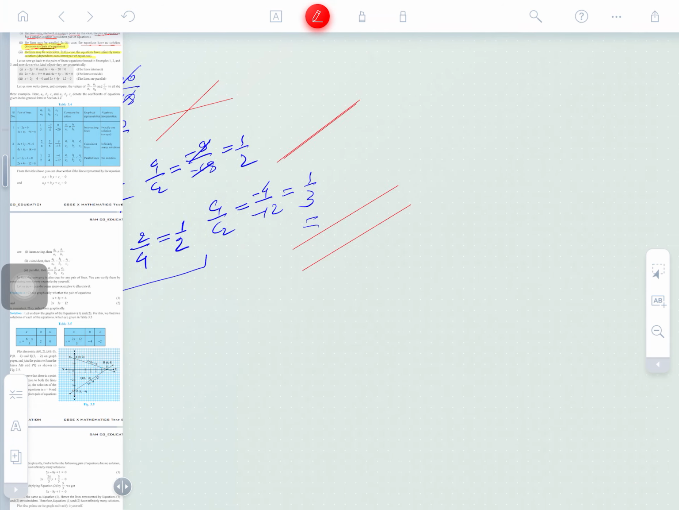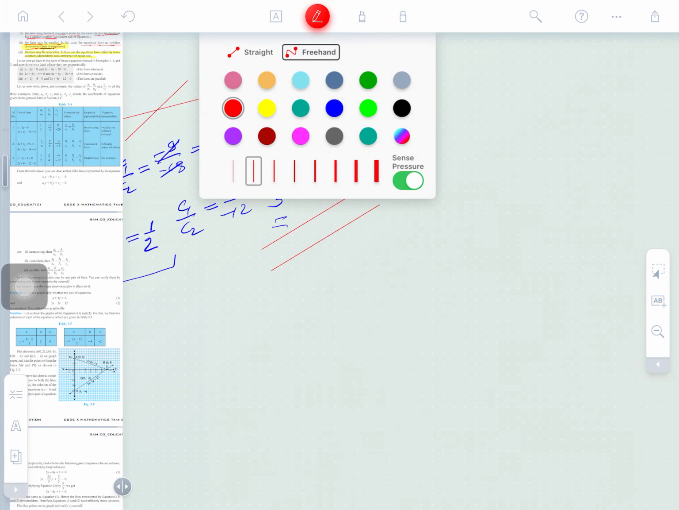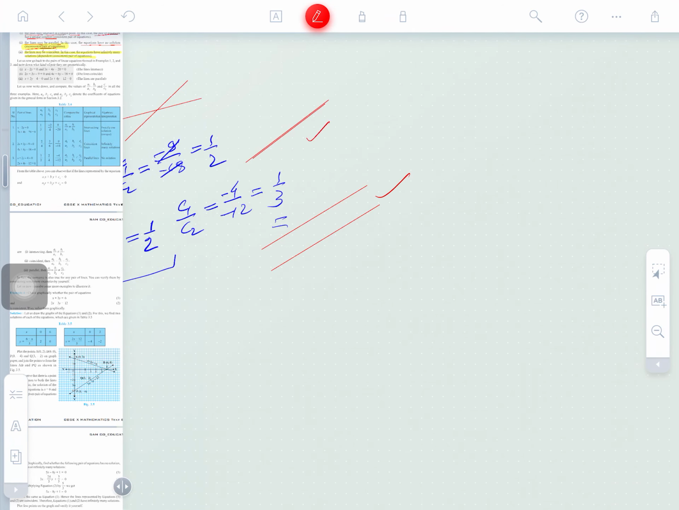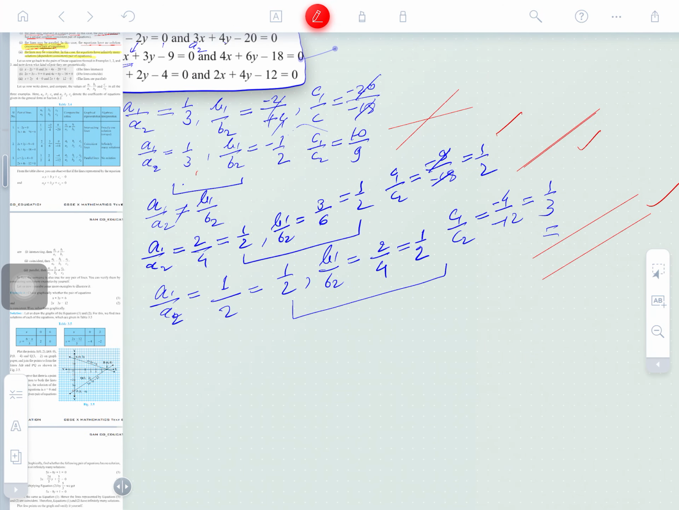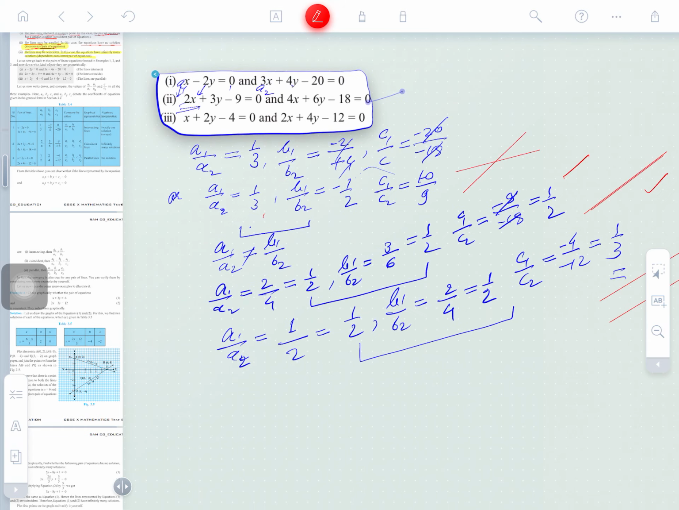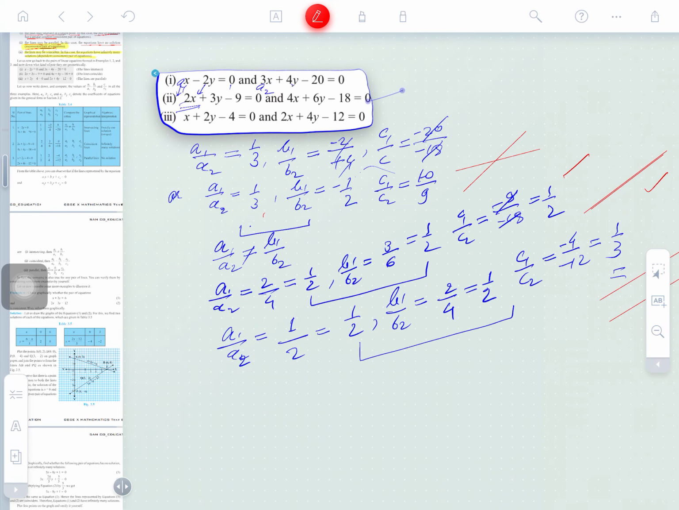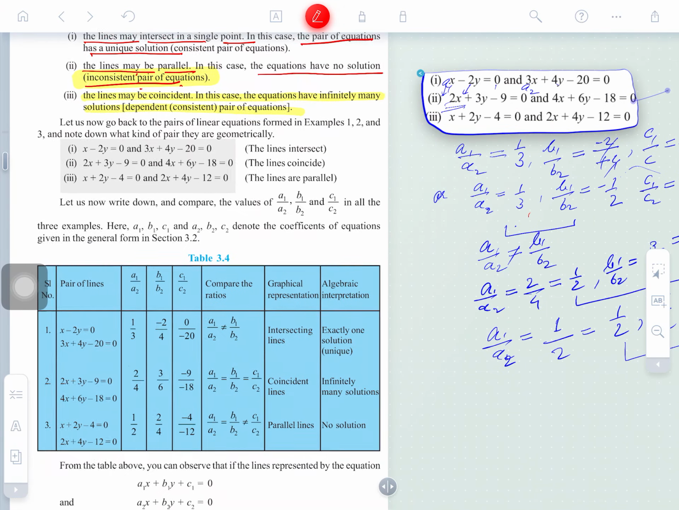Remember, this is graphically, but algebraically it is different. Is that clear or not? Well understood? Now the second one is to be done here, next.